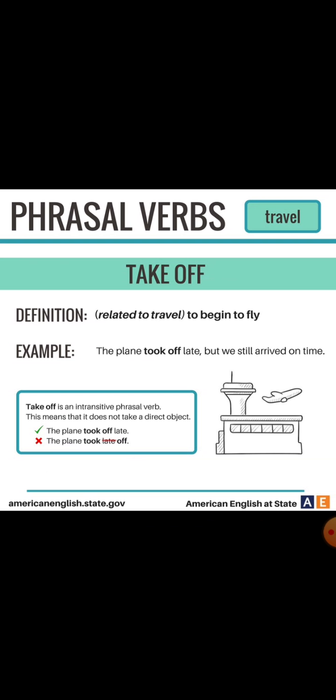We also have a different phrasal verb, which is take off. The plane took off, but we still arrived on time. So take off here is in simple past, that's why it changes from take off to took off, which means to begin to fly. Take off is an intransitive phrasal verb. Intransitive means it does not take a direct object. The plane took off late. That's 100% correct, but we don't say the plane took late off. That's incorrect.